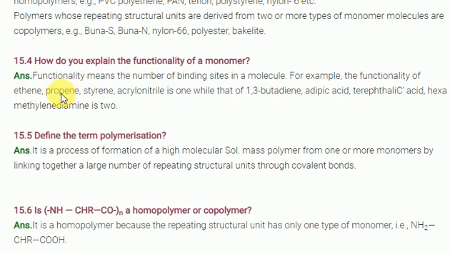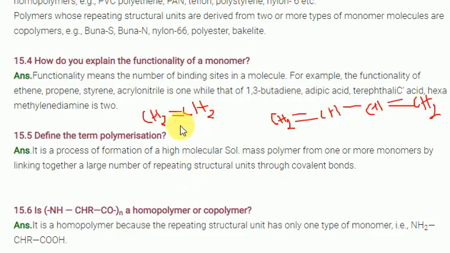Propene is there, no? Propene also contains one double bond. Styrene also contains one double bond. Acrylonitrile contains one double bond. But 1,3-butadiene contains two double bonds. This example I will give here. For ethylene, only one double bond is there. The reaction will happen only because of this pi bond.